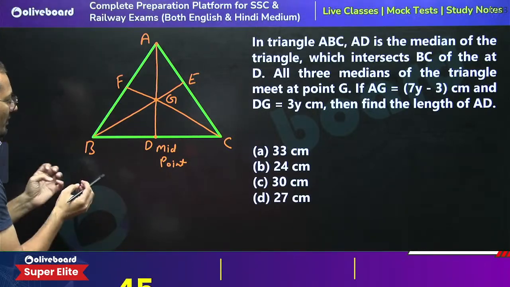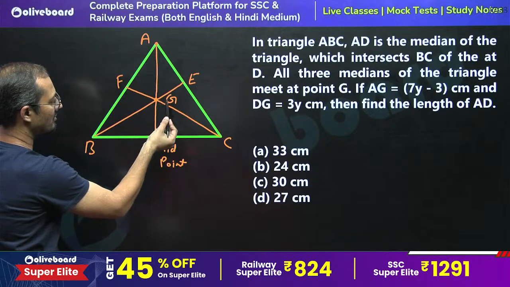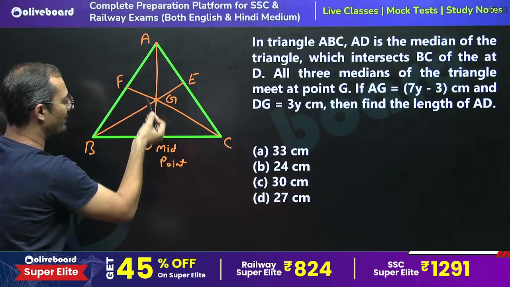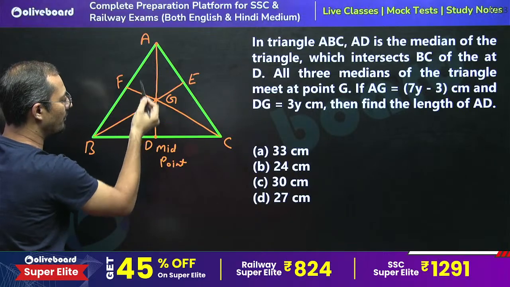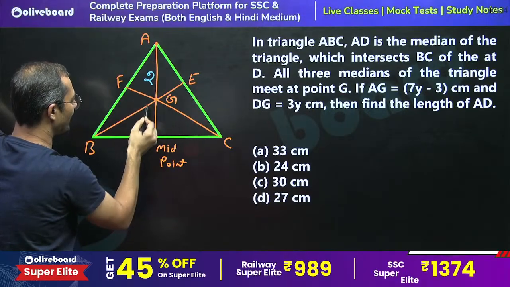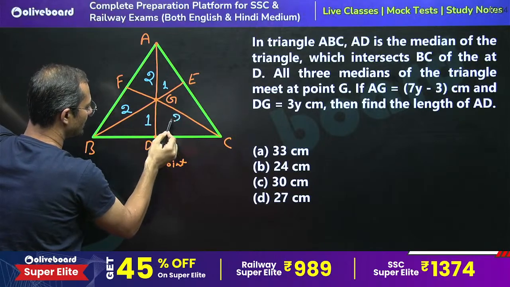So what is the good part of this? The centroid, or gravity center, always divides each median into two parts, and the ratio of both parts is 2:1.